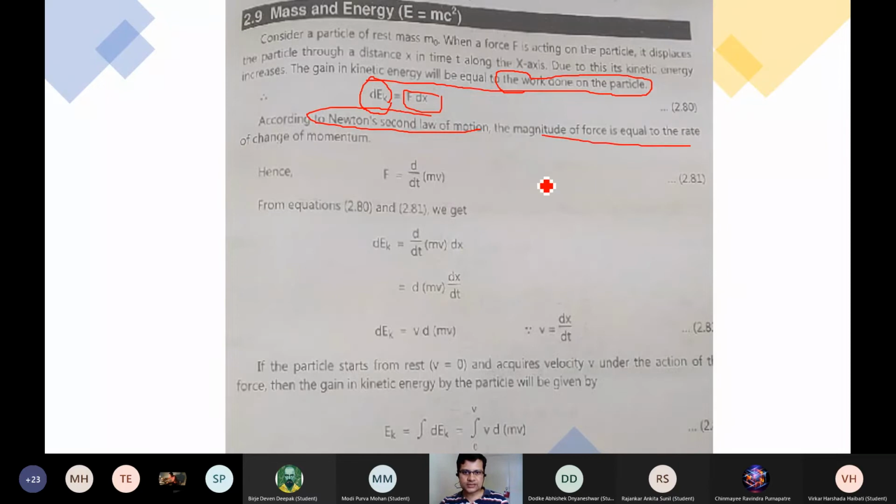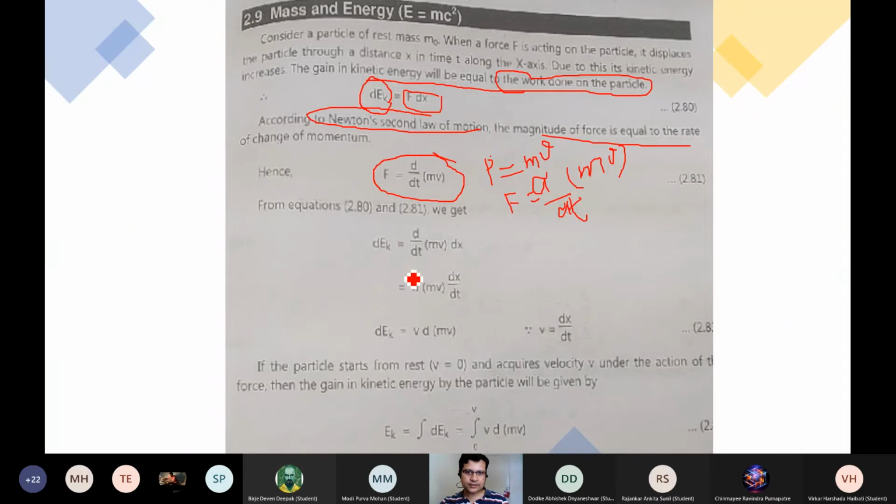The magnitude of force you want to express with the help of Newton's second law. The linear momentum P is equal to mv, but force you have to express as the rate at which this momentum changes. So that is your force. This is the classical expression, hope you know this. So d by dt, the time change of the momentum, is your force here. So d by dt into mv gives me the force, F is equal to d by dt of mv.